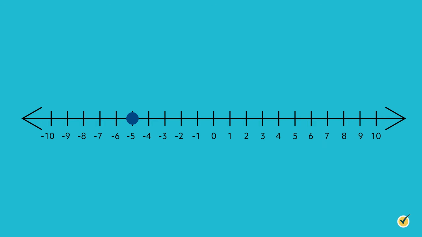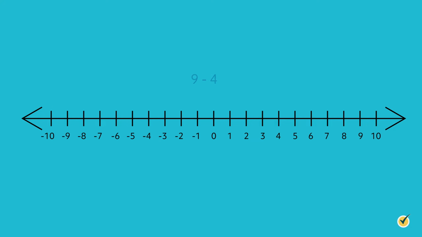We can also use a number line to help us add and subtract numbers. Movement to the right is for addition, and movement to the left is for subtraction. To use the number line for adding and subtracting, we start by plotting a point at our first number. Then we move right or left, depending on the operation, the number of spaces matching the second number. Let's practice by adding -7 plus 5. We will start at -7, and since the operation is addition, we will move to the right 5 spaces. As you can see, we land on -2. Therefore, -7 plus 5 equals -2.